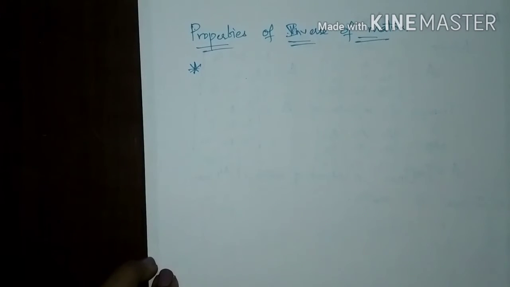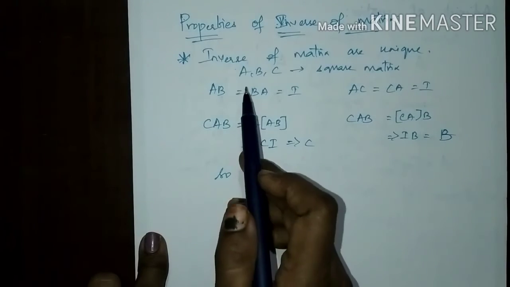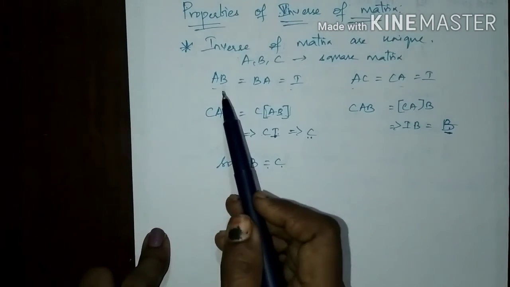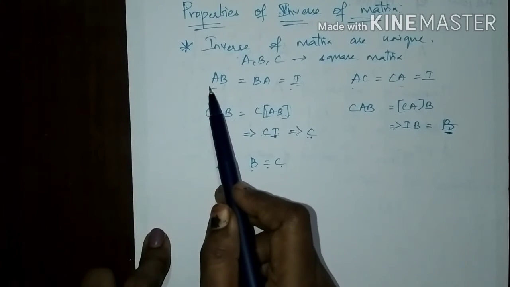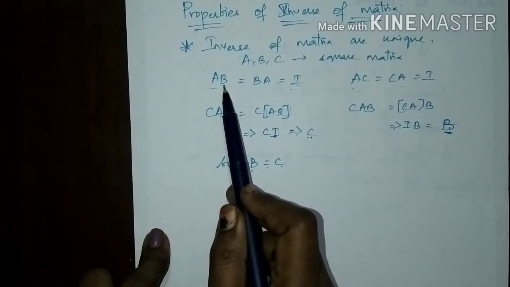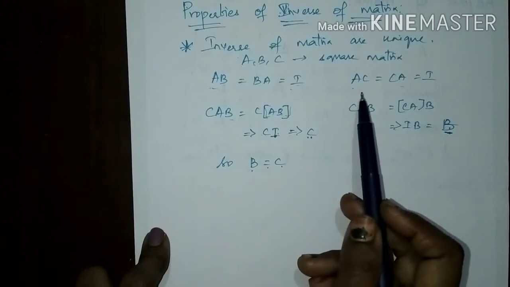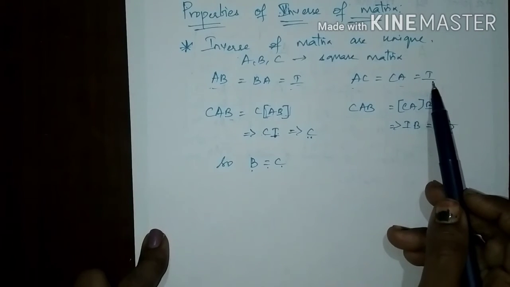The first property is that the inverse of a matrix is unique. Consider A, B, C are square matrices. The inverse of a matrix could be found by this notation: AB would be equal to BA, that gives the identity matrix. Similarly, the product of AC would give the identity matrix for finding the inverse of a matrix.